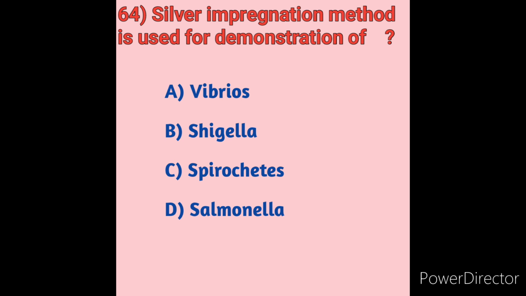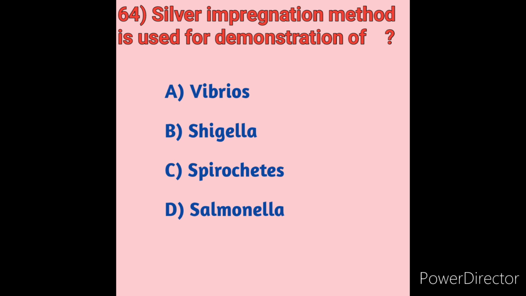Silver impregnation techniques are used to detect and enhance these organisms in histologic sections. The Golgi silver impregnation technique is a simple histological procedure that reveals complete three-dimensional neuron morphology. There are two major techniques for staining spirochetes.